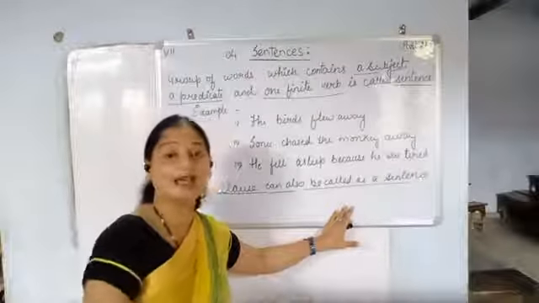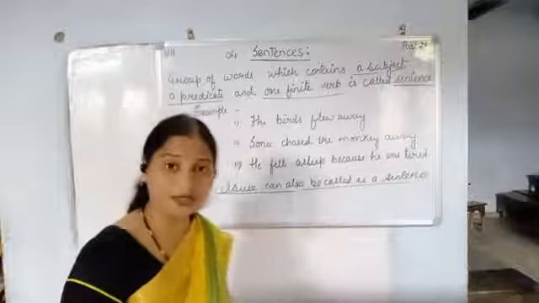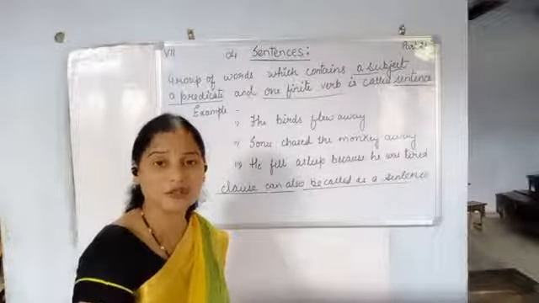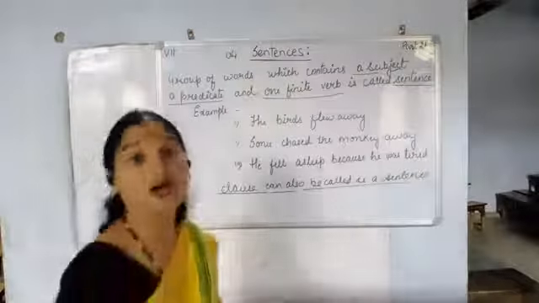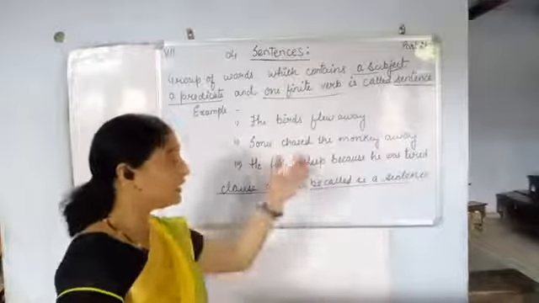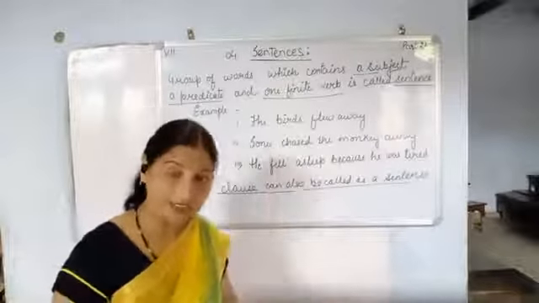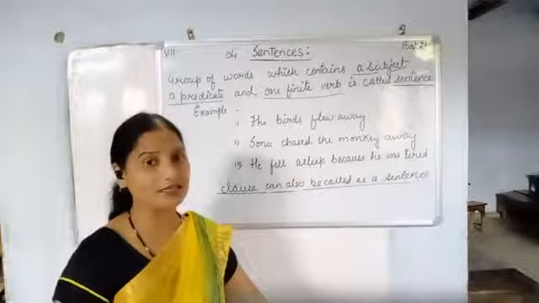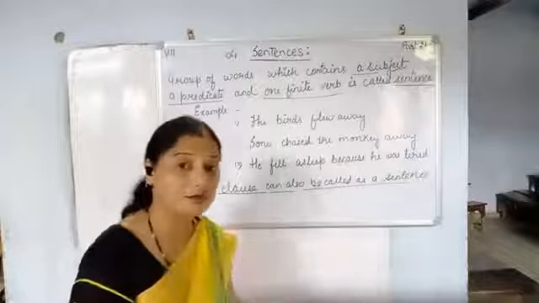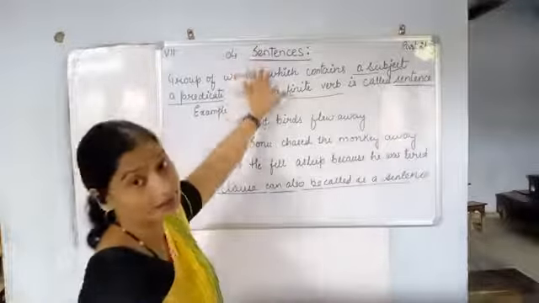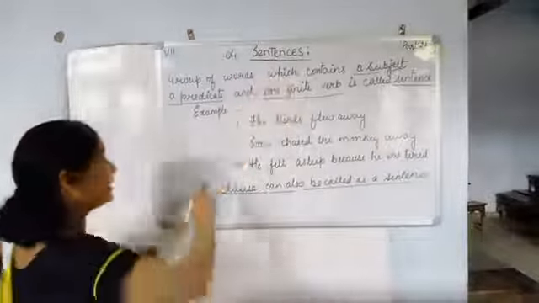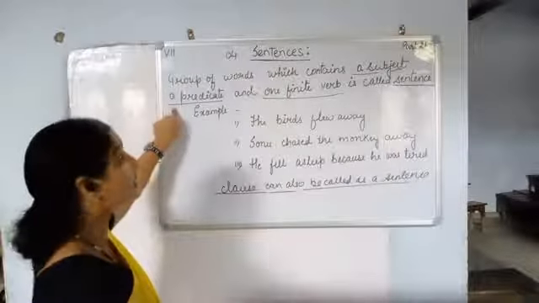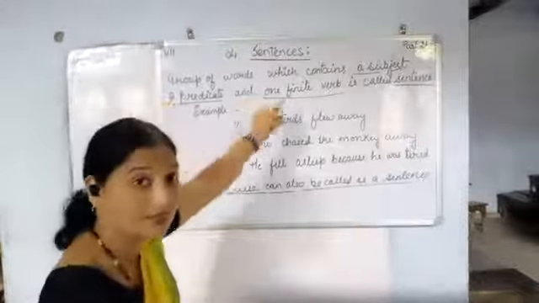Now there we have seen the main clause, the subordinate clause, the different types of subordinate clause, and the coordinate clause. Here also we will arrange the main clause, the coordinate clause and the subordinate clause in a systematic manner to make one sentence. So the definition of sentence is a group of words which contains subject, predicate and one finite verb.